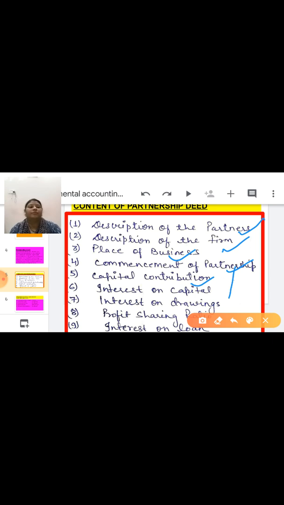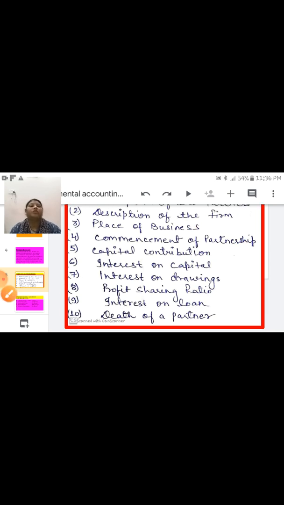Next is interest on capital. What is the rate of interest on capital? Same, interest on drawing, rate of interest on drawing. Profit sharing ratio, what is the profit sharing ratio? It may be equal, it may be 2:3, it may be the capital ratio, in which ratio they have to share profit. Next is interest on loan. What is the rate of interest on loan?